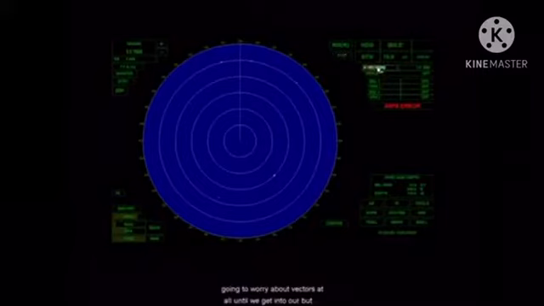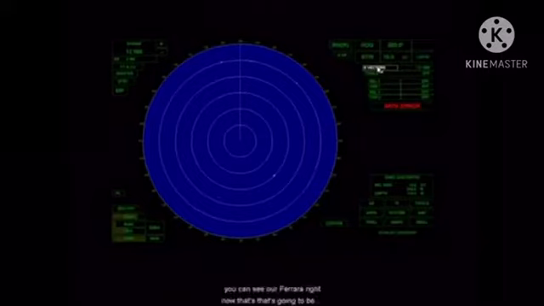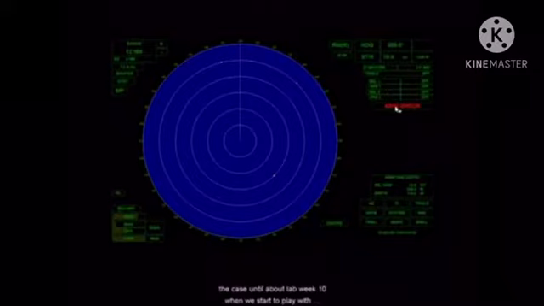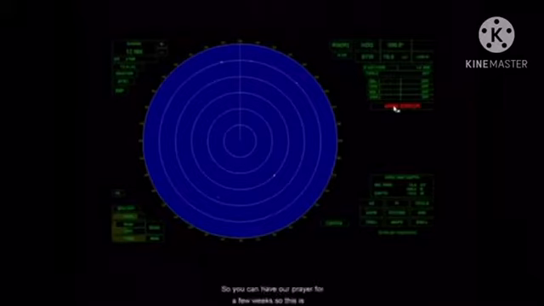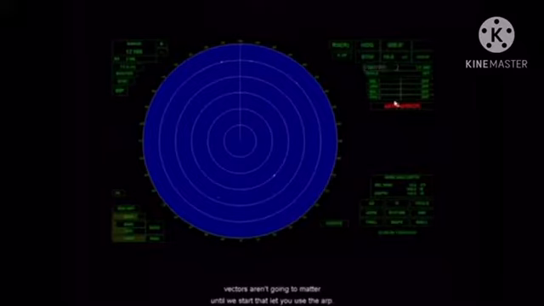Now, vectors, we're not going to worry about vectors at all until we get into ARPA. You can see ARPA error right now. That's going to be the case. You're going to have ARPA error until about lab week 10 when we start to play with the ARPAs and you start to learn about them. I said play, but it's really not playing. This is a very serious tool. So you're going to have ARPA error for a few weeks. So these vectors aren't going to matter until we start to let you use the ARPA.